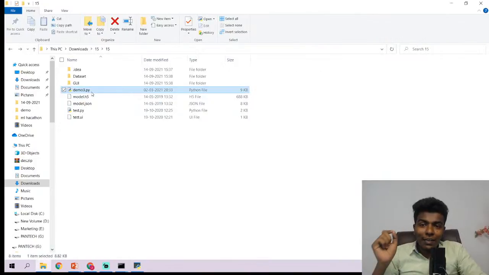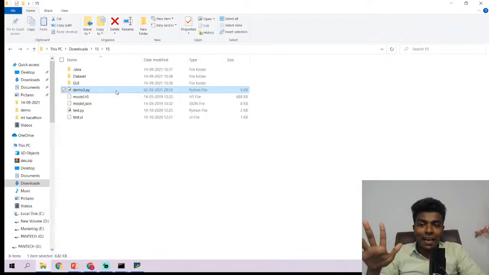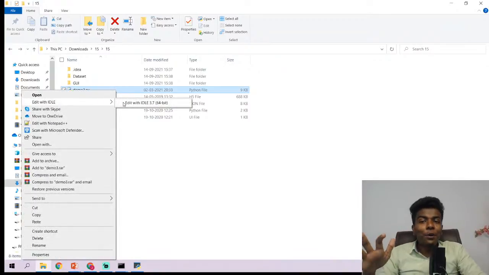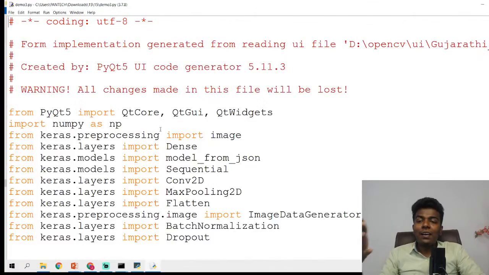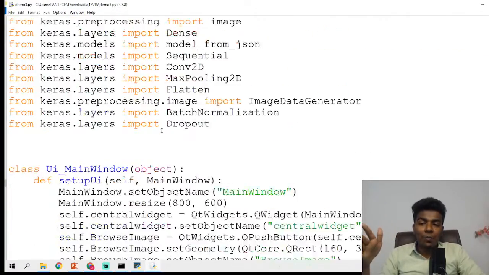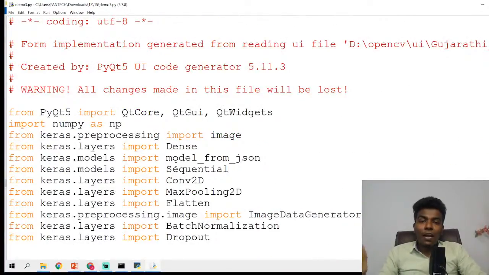Don't feel any difficulty or get scared by seeing the program, guys, because of course it is going to be huge. Why I'm telling you not to be scared is because this program is automatically generated by the PyQt designer, guys. That is the main highlight of this program.